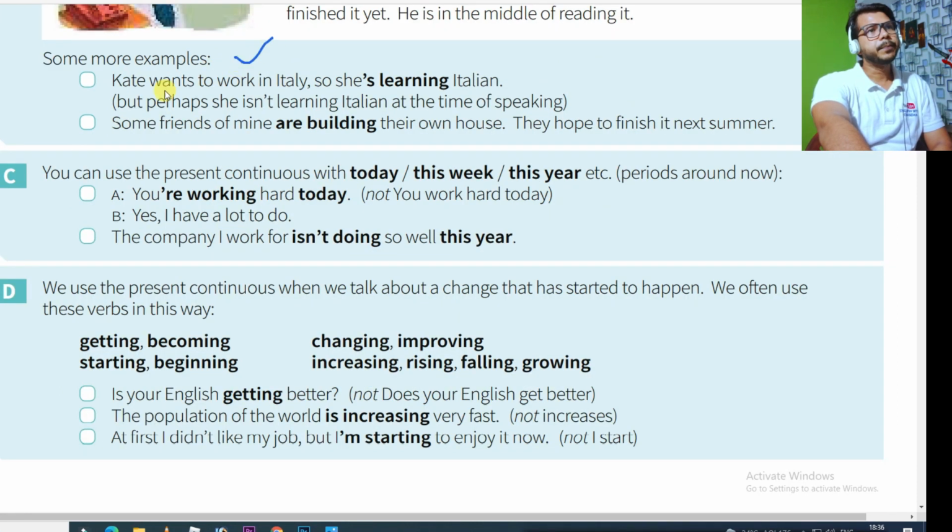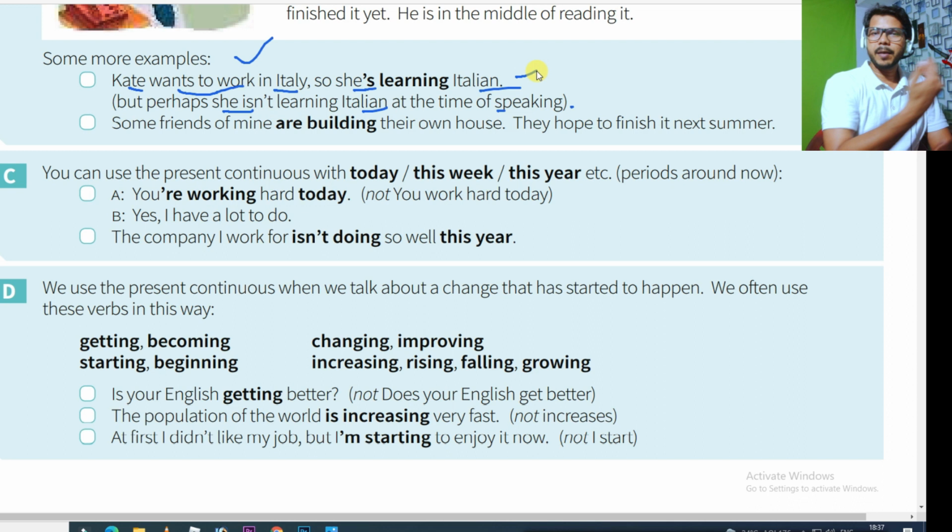Some more examples. See, Kate wants to work in Italy, so she is learning Italian. Okay, but perhaps she isn't learning Italian at the time of speaking. It means there is a person named Kate. Kate wants to work in Italy, so she is learning Italian.